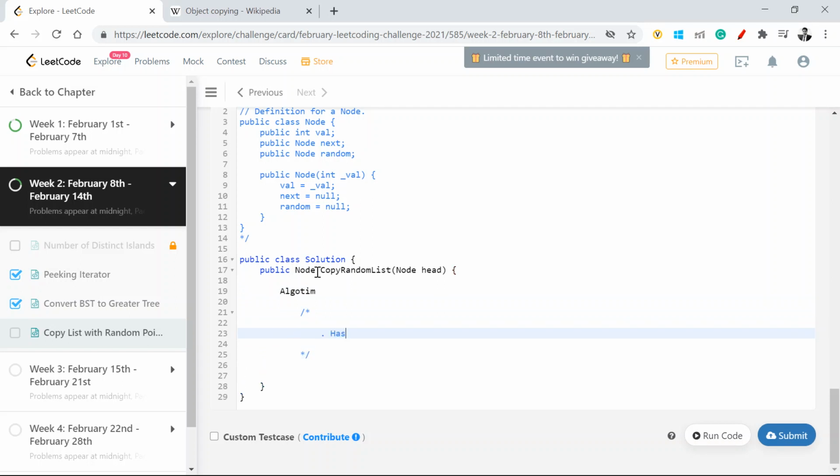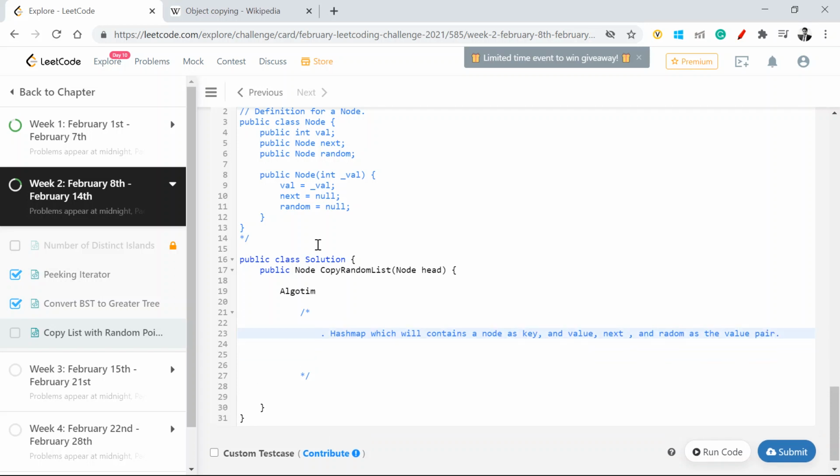I'll create a hash map which will contain a node as key and the value pair as the new node, along with next pointer and random pointer.